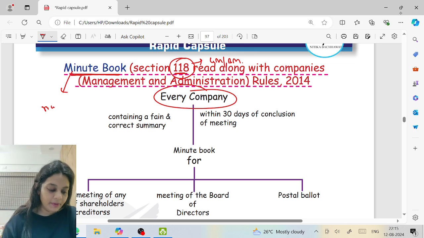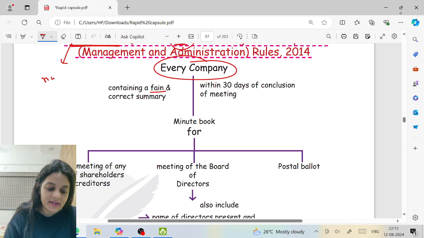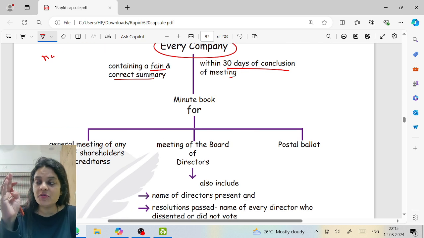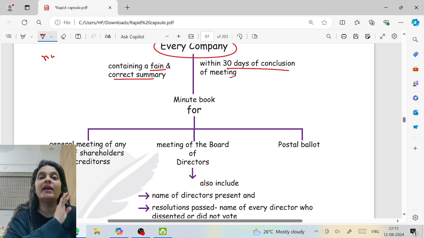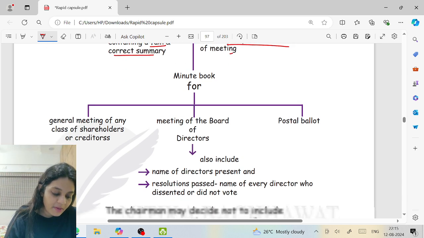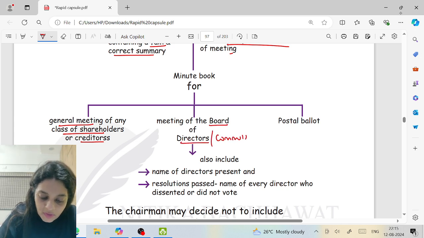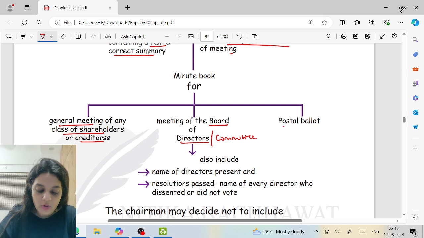So every company, it will contain a fair and correct summary. And it should be prepared within 30 days of the conclusion of the meeting. For which meeting? General meeting, class meeting, committee meetings, board meeting, postal ballot, for every. So it shall be for the general meeting, class meeting, meeting of the creditors, meeting of the board of directors, even committee meetings, meeting of the committees of the board, postal ballot.